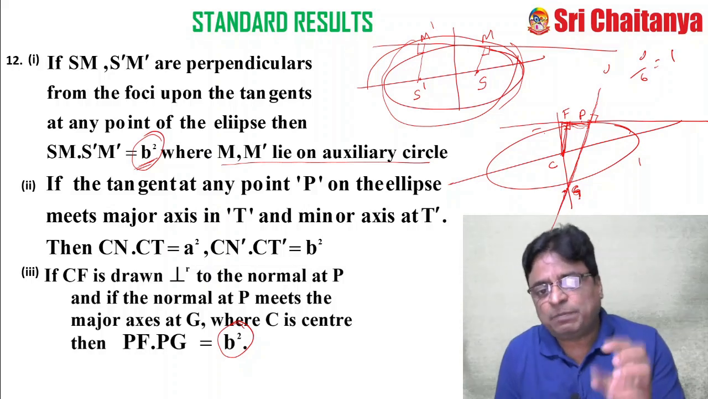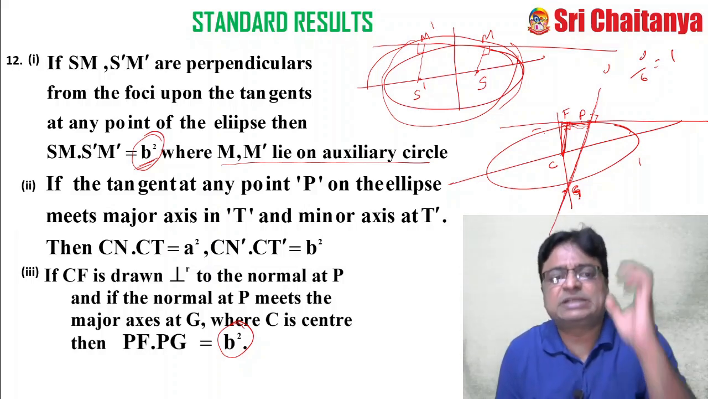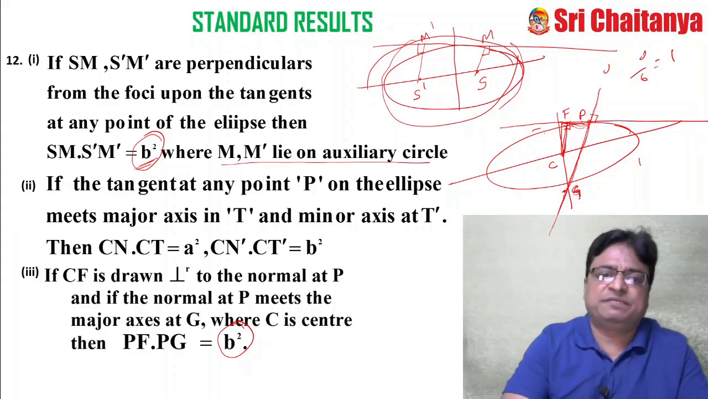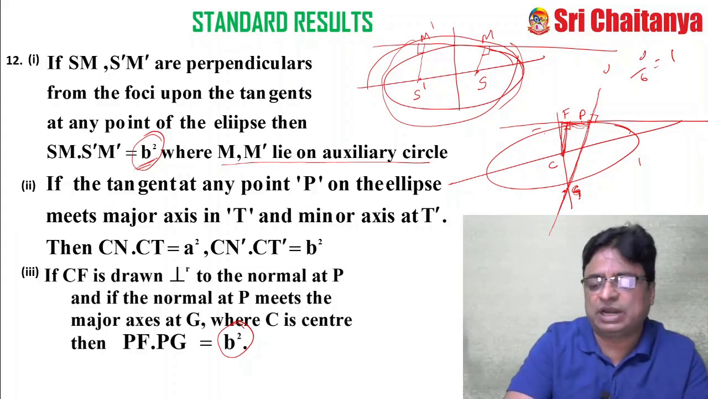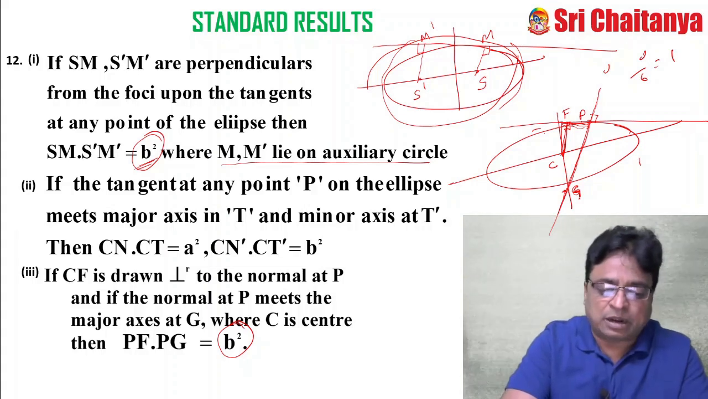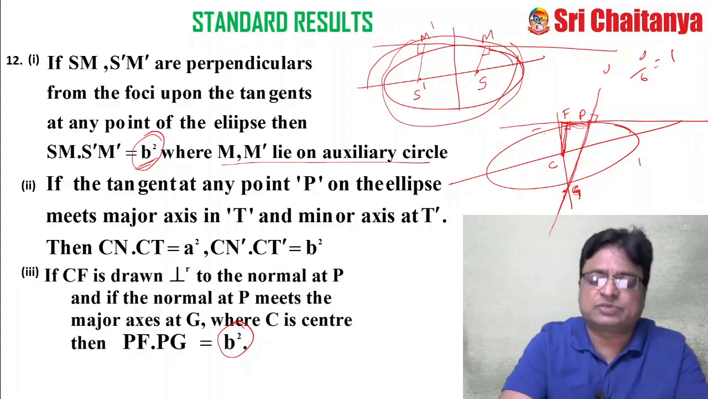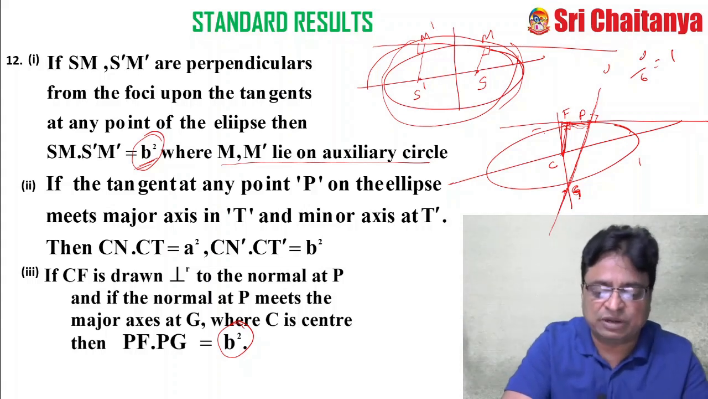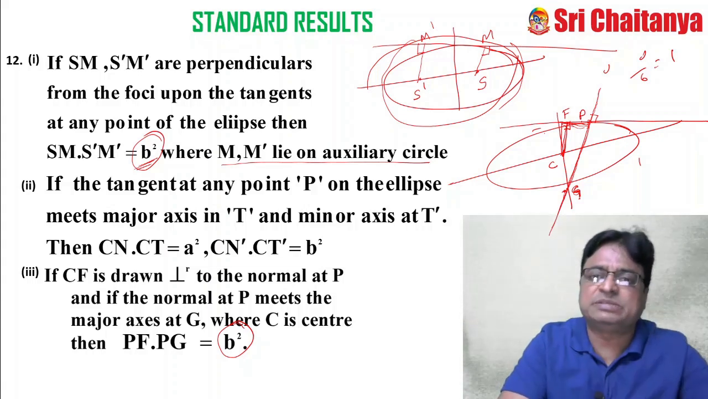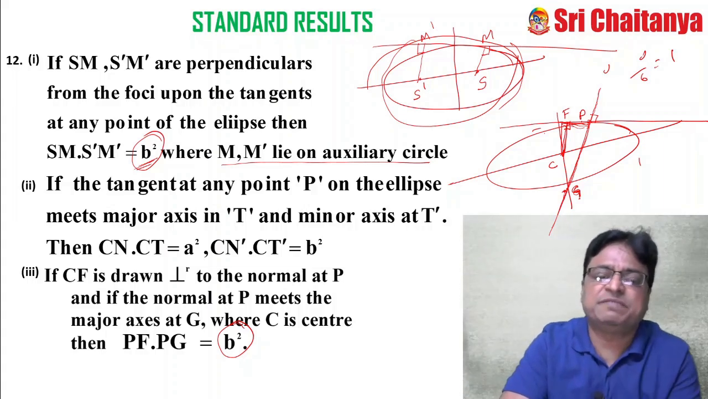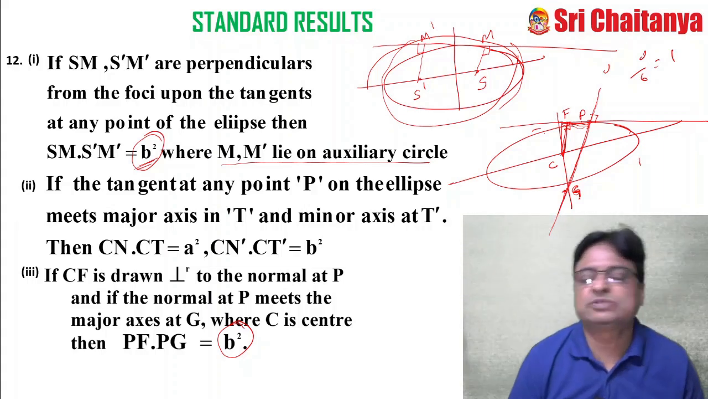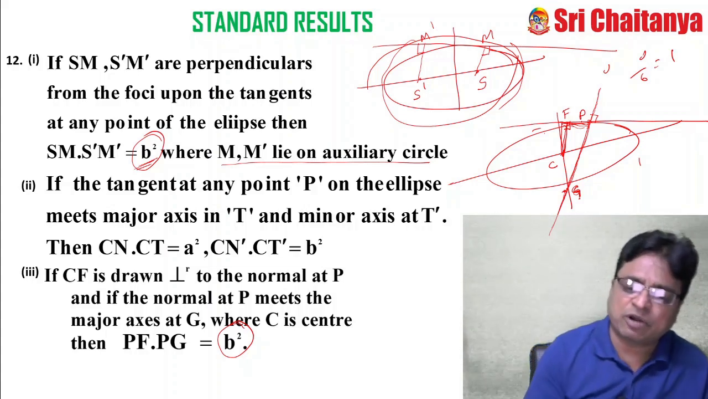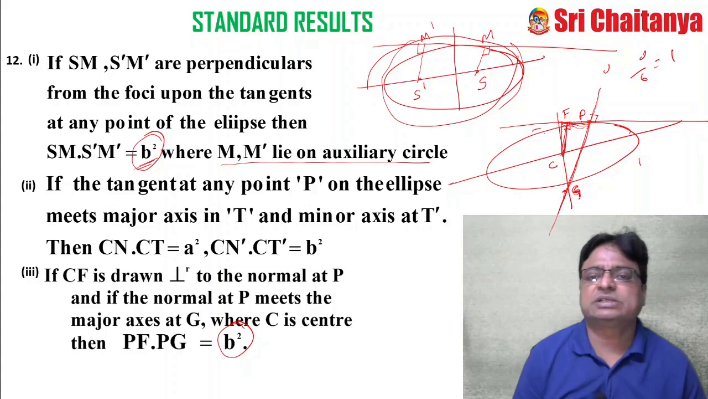Actually, with the help of this, we can expect simple questions like: if C is the center of the ellipse and CF is drawn perpendicular to the normal at P, P on the ellipse x square by something plus y square by something is equal to 1, and the normal at P meets the major axis at G, then what is PF into PG? Then immediately you can write the answer as b square. You just imagine the diagrams. If you have drawn the diagrams, you can get the answers very easily.